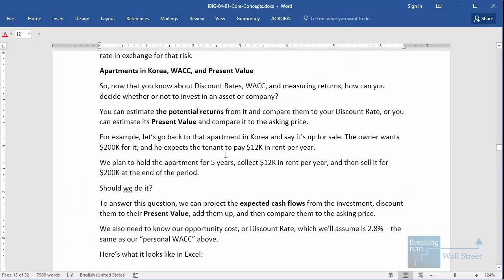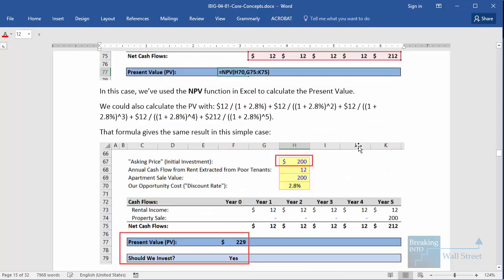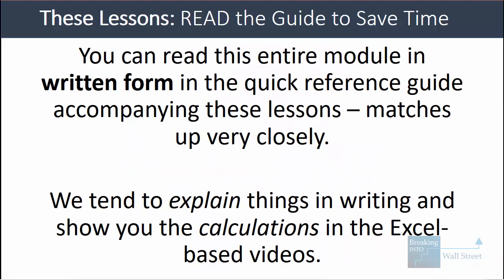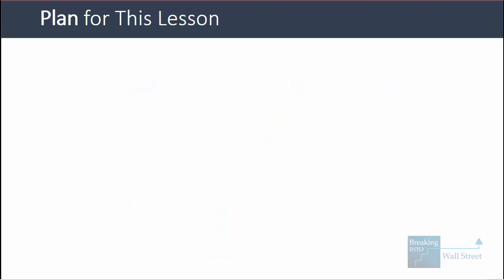You can certainly look at the written guide, and under the heading Apartments in Korea, WACC, and Present Value, you will see everything that we cover here in the lesson in written format instead. So that is certainly another option. We'll be doing some more Excel calculations here, so in that sense, it's helpful to actually watch what we're doing. But if you want to get the very short version, you can also look at the text as well.